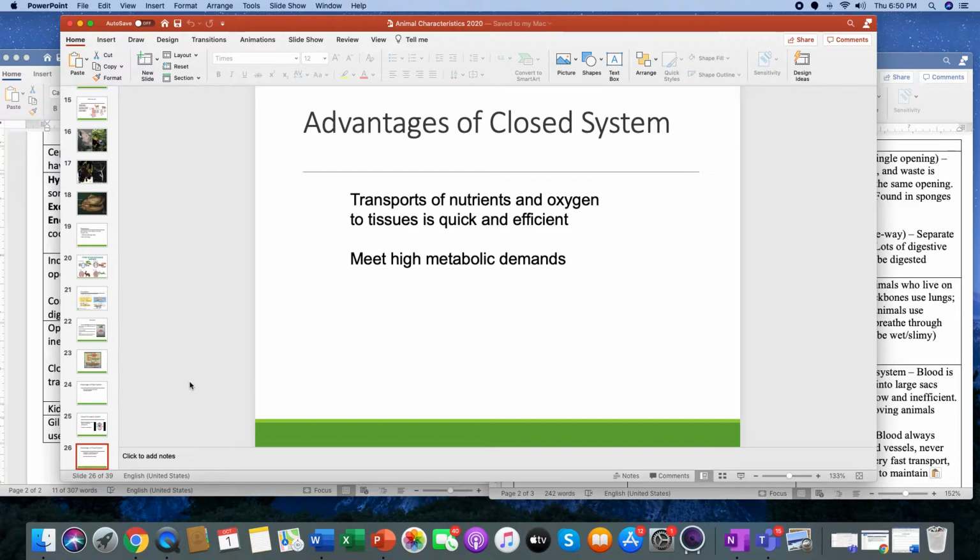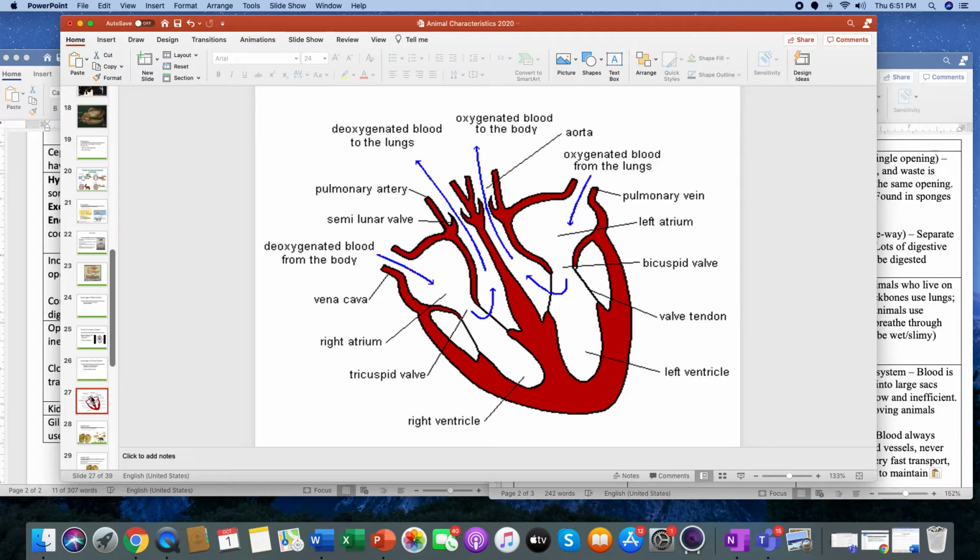It has high metabolic demands. What that means is in order for this system, your heart is always pumping. It's kind of crazy to think that your heart will be pumping until, let's say the average is 70 years old. Your heart is pumping for 70 years. It takes a lot of energy to keep that going. That's why you need to eat. Maybe not constantly, but you need to eat in order to keep yourself going.